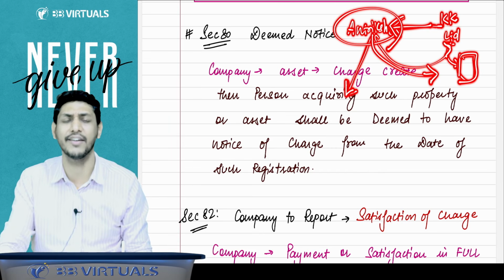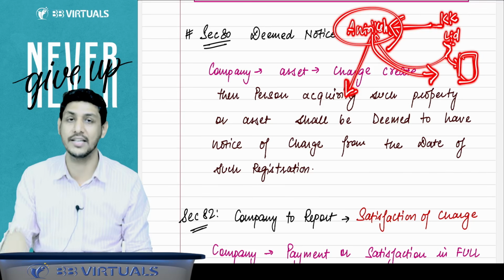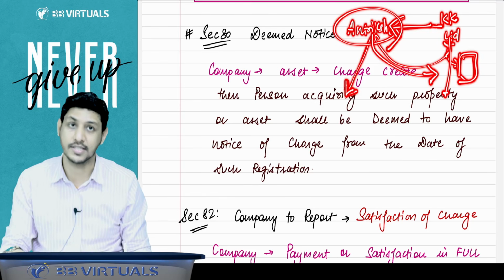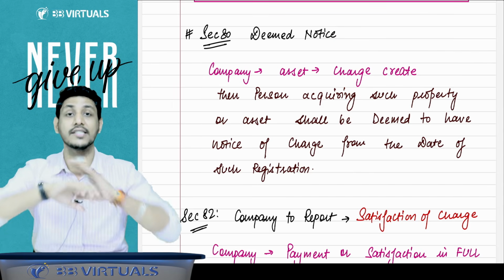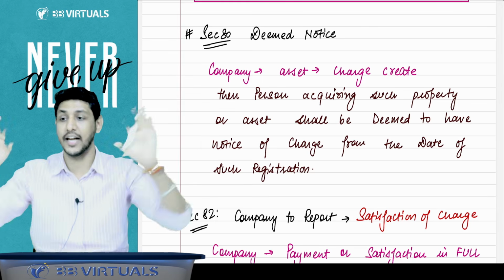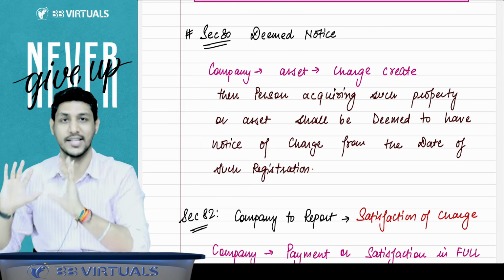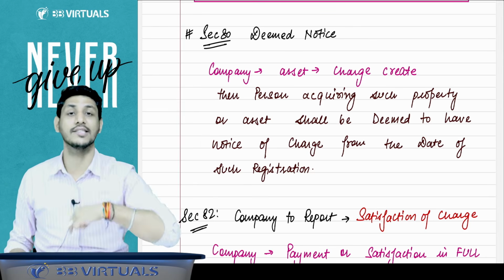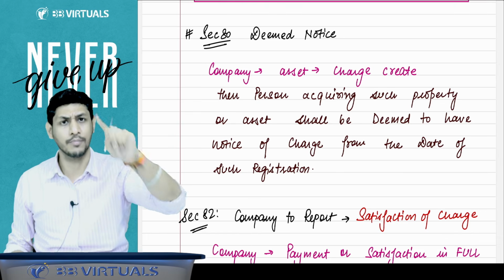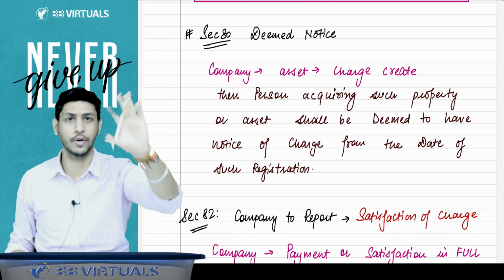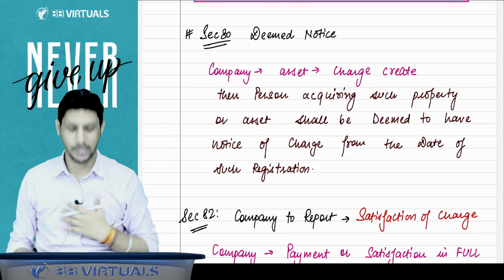His contention is invalid. The company need not inform. The company says that this charge was registered, and from the date of that registration, it is a deemed notice to the public at large that we have created a charge on this asset. If you are transacting with us, it is your responsibility to check the website of ROC, the website of MCA. Go and check it. That is not our responsibility.